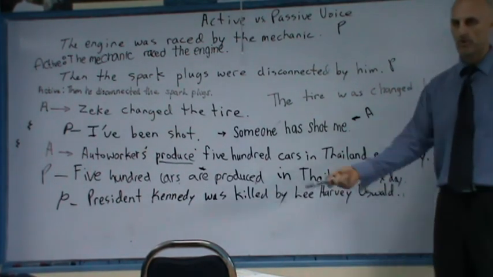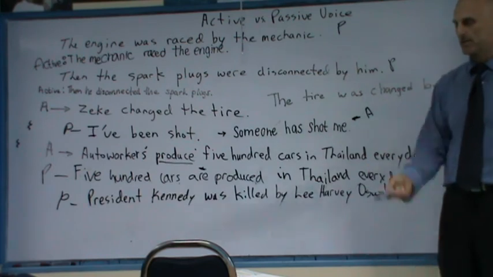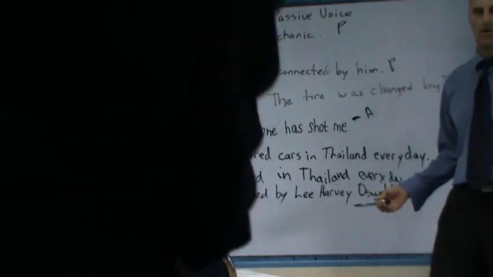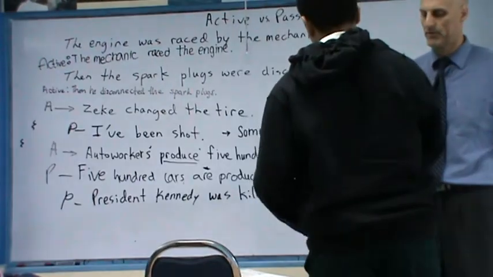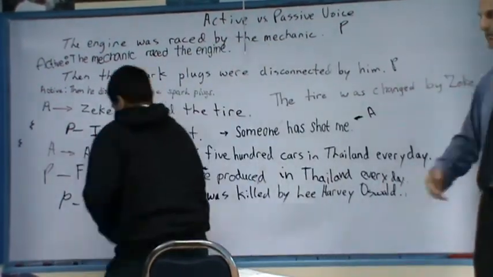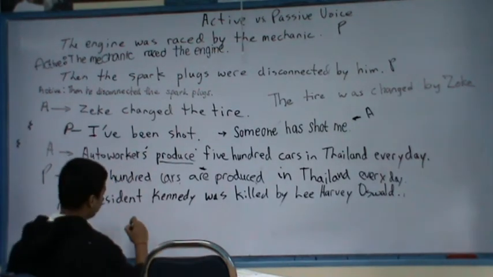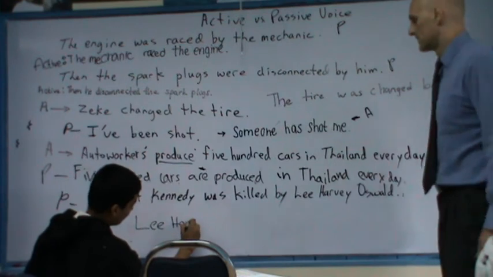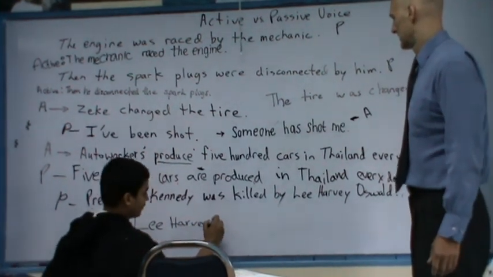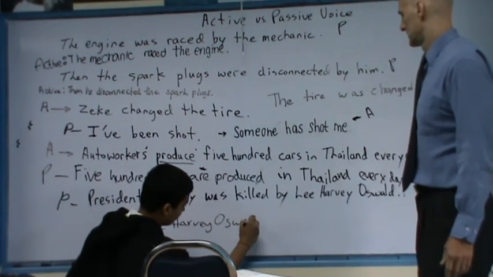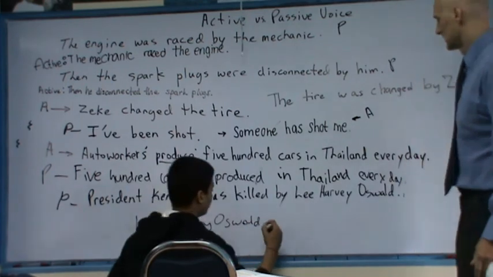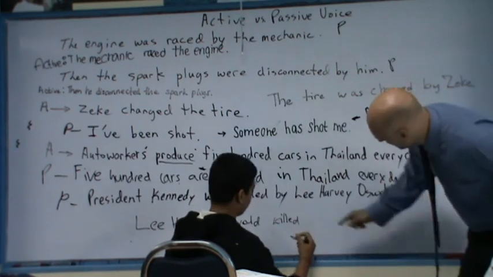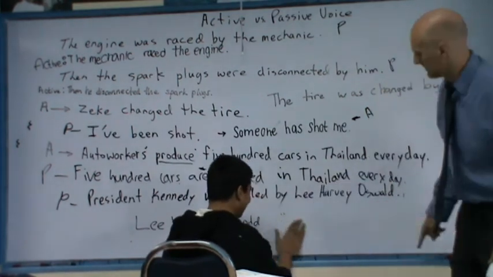So that active voice, who wants to do that? Okay, please, Sanjay. Because if somebody asks who's Lee Harvey Oswald, then you would say in active voice, Lee Harvey Oswald. I mean, this is why this person is famous, for being a killer. What is that word? What does it begin with?